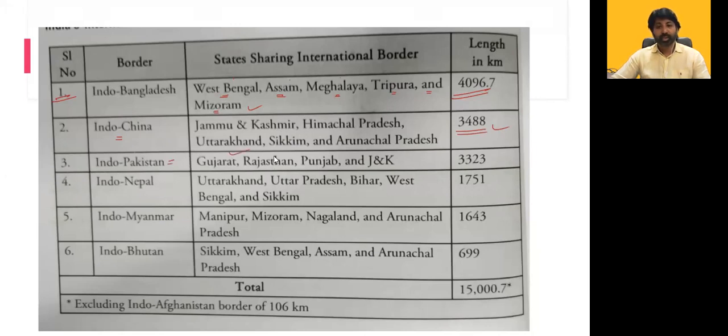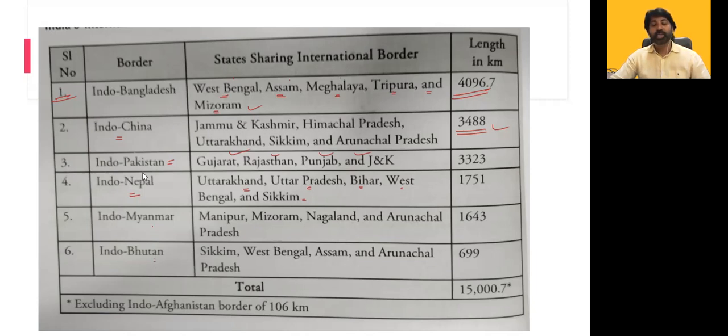These are the 4 places where we have a border. And Indo-Nepal: Uttarakhand, Uttar Pradesh, Bihar, West Bengal, and Sikkim. Okay. And Indo-Myanmar: Manipur, Mizoram, Nagaland, and Arunachal Pradesh, and Indo-Bhutan.